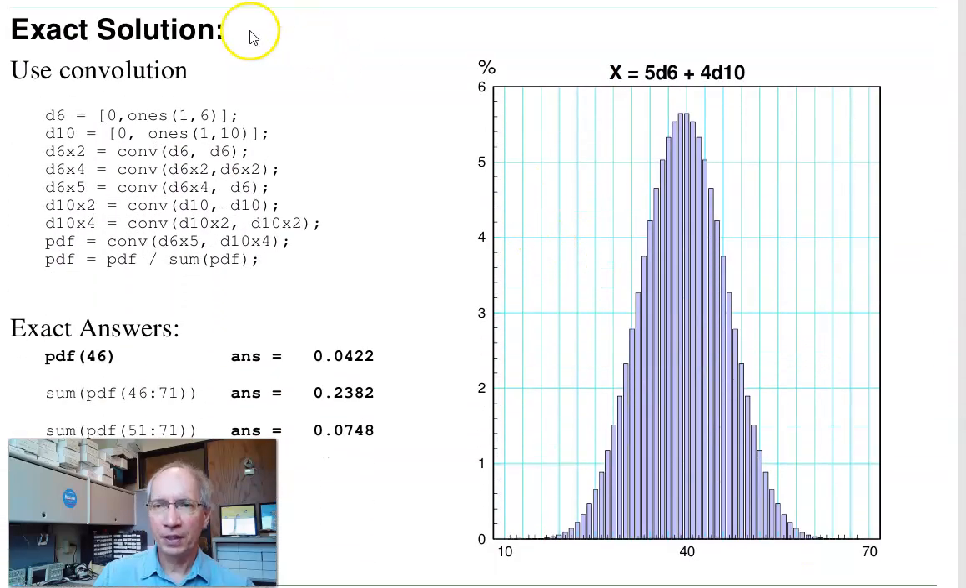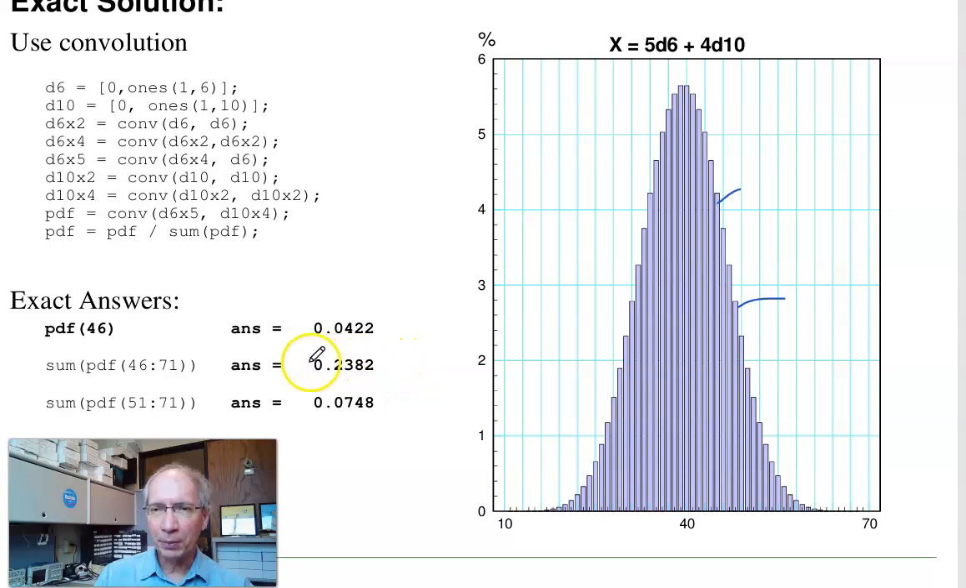If I convolve, take a 6-sided die, 10-sided die, convolve 2 6-sided dice, convolve 2 of those, you get 4 6-sided dice, one more 5 6-sided dice, 2 10-sided dice, 4 10-sided dice, combine them all. Okay, so I wind up with 5 6-sided dice, 4 10-sided dice. That's what the distribution looks like. If I take some of these bars, like take the bar for 45, that is 4.22%, because 45 is right here.